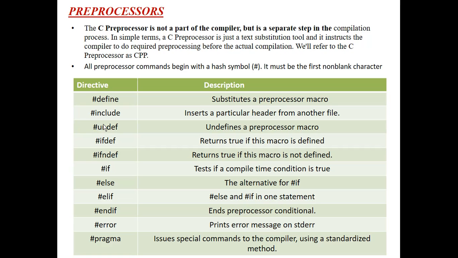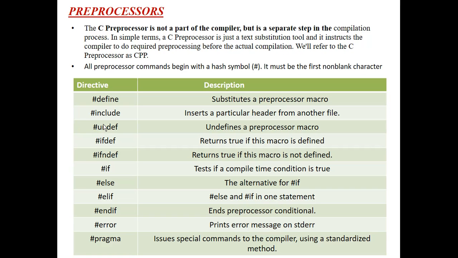Next one is the if directive. It tests at compilation time whether the condition written in the program is true or not. We check the condition at compile time. That is called the if directive. Next one is the else directive. It is the alternate for the if statement. Next one is the elif directive. This is else and if in one statement. Next one is the endif directive. That means we can end the if statement, the preprocessor condition of the if.